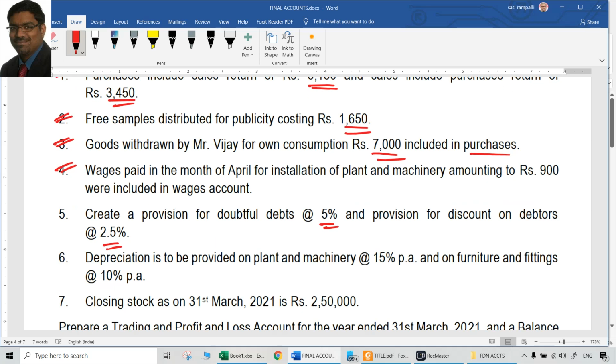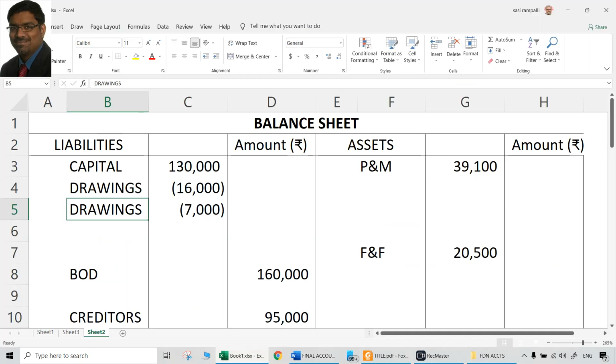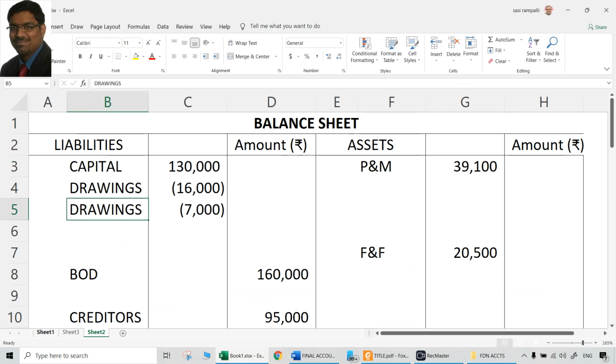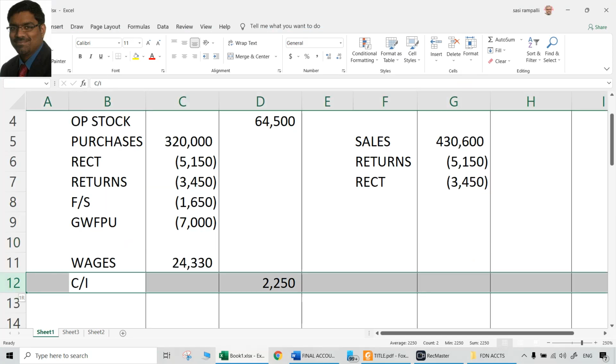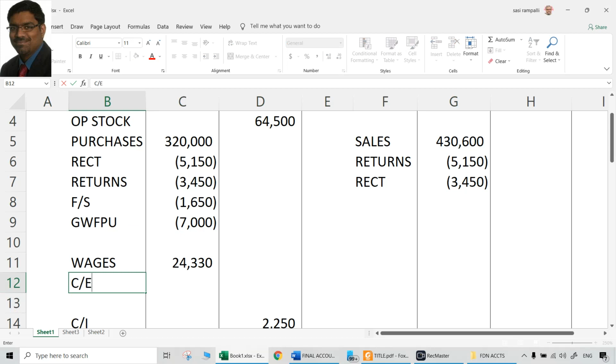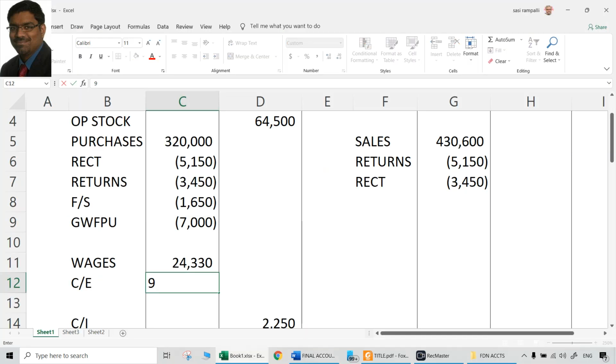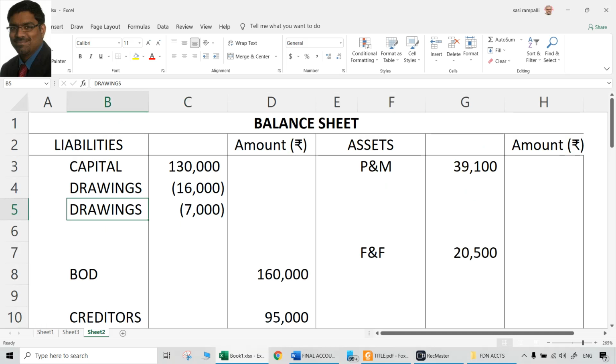Fourth point. Wages paid in the month of April for installation of plant and machinery amounting to 900 were included in wages account. That is a mistake, and we need to rectify it. When they are already included in wages account, we should first reduce it from there, since it is actually a capital expenditure. Capital expenditure should not be debited to trading account or P&L account. So wages of 900 rupees are to be reduced from wages. Reduction from debit means the credit aspect is done. Now we have to do the debit aspect. What is the debit aspect?